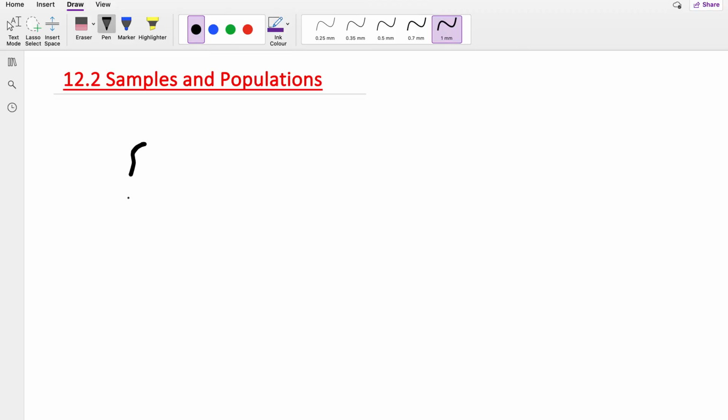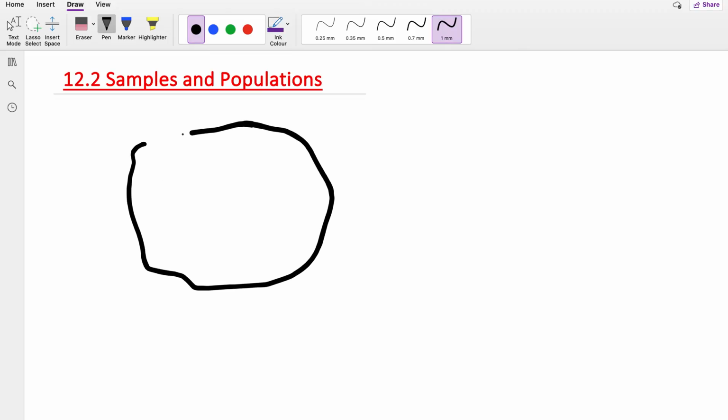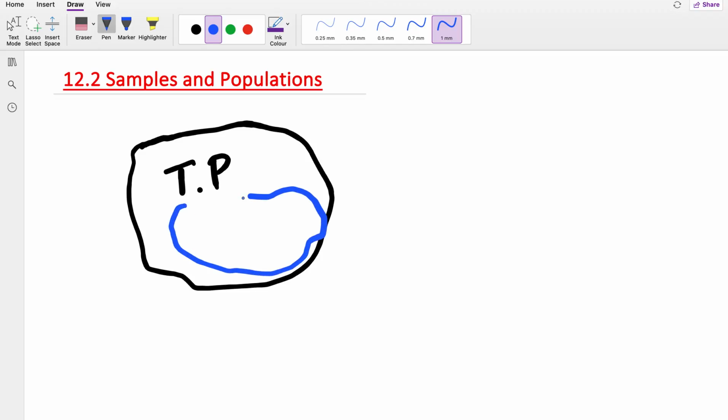So the idea is that I have a group, a big group, that is the targeted population, okay? And inside that group, I'm going to select a sample, a random sample. And this is a sample.